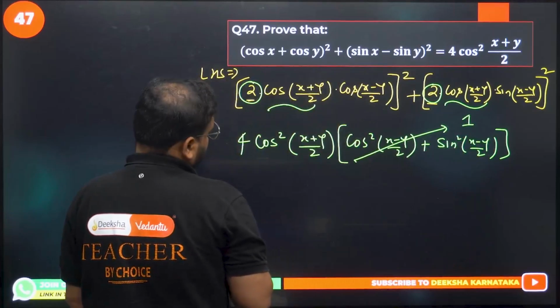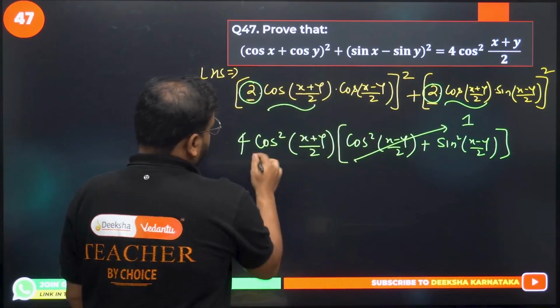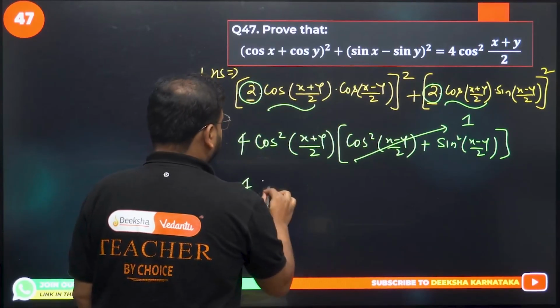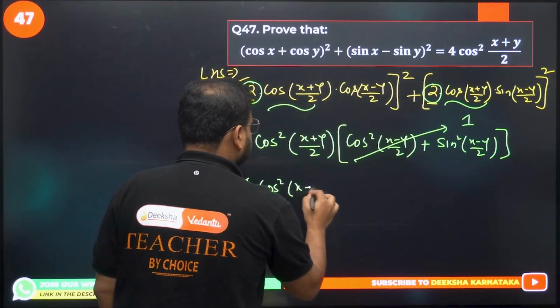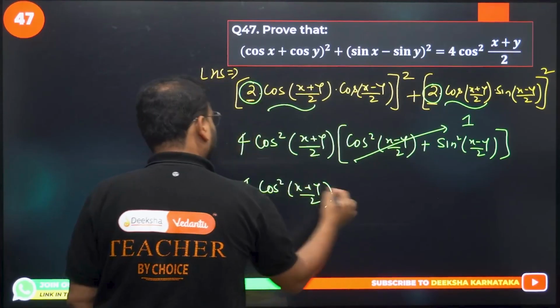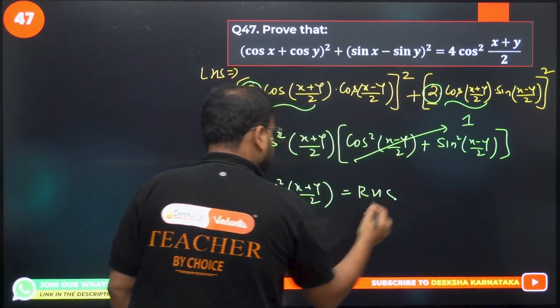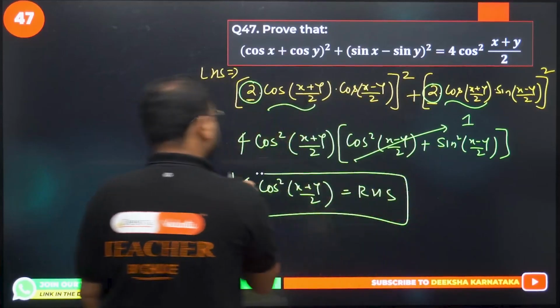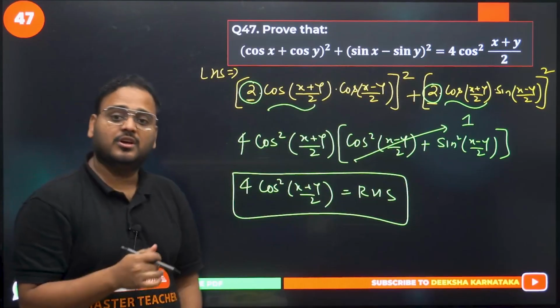So what I get over here is the final answer, 4 cos square (x + y)/2, nothing but my RHS.